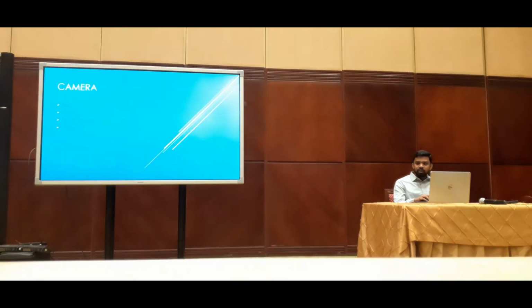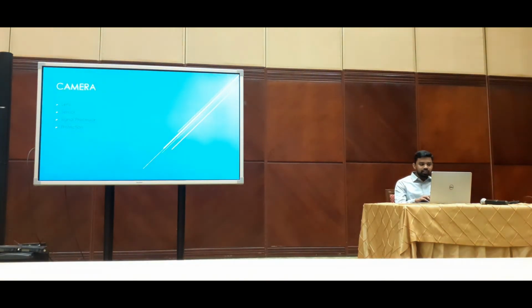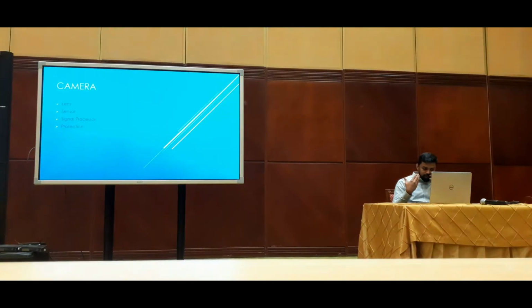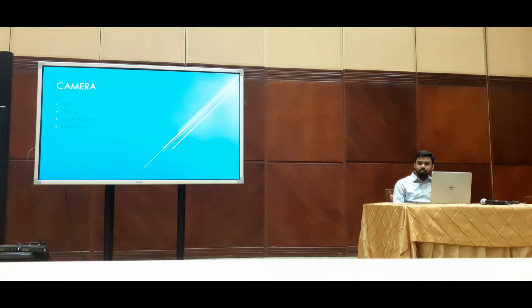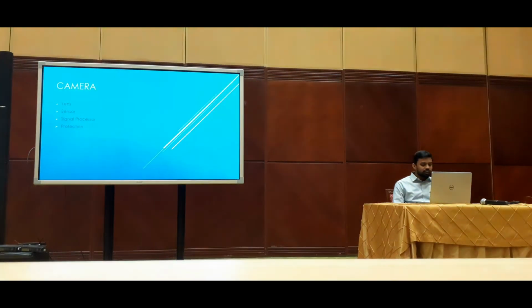When we take the camera, what does a camera include? We have a lens, same like our eyes, which we will see through, and a sensor, which will detect the light from outside, and it will process to digital from the signal processor, and we have a protection like dome, bullet or whatever.